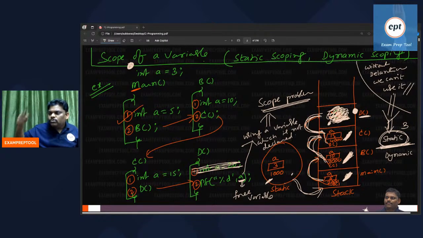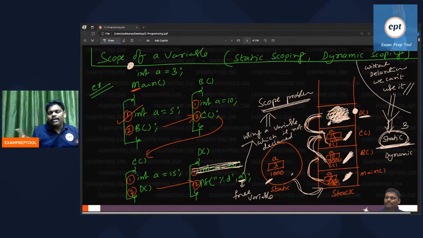Oh, what is the problem here? Scope problem. Oh, can I punish the user? No. Then what should I do? Then give 2 chances. Static scoping, dynamic scoping. Scope problem means a free variable. This is a global variable. Dynamic scoping means the previous one. Previous not there, then again the one before previous. It is also not there. Previous. In the worst case, so many pops you have to do. Your work is over. Again you have to push.